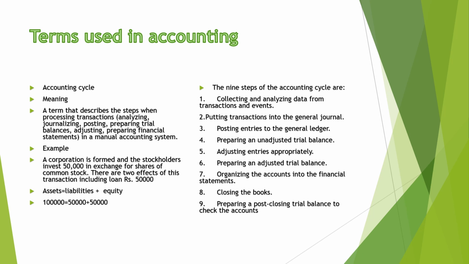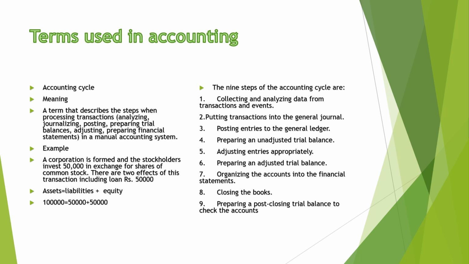My dear friend, we are proceeding to the third step, that is posting. When passing journal entries, we summarize them in the ledger. The process of taking the entries from the journal to the ledger is called posting. Then comes preparation of an unadjusted trial balance, then we make some adjustments and prepare the adjusted trial balance.